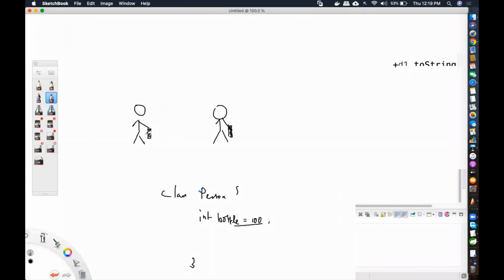But instead of this, if I were to make this particular variable static, then in that case, what happens? Right? So I'm going to remove this. This person does not have a bottle that is specific to only him.